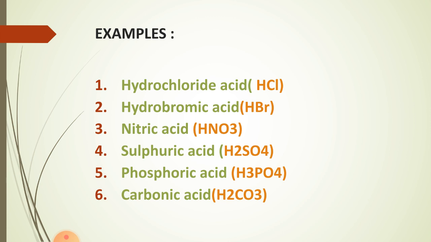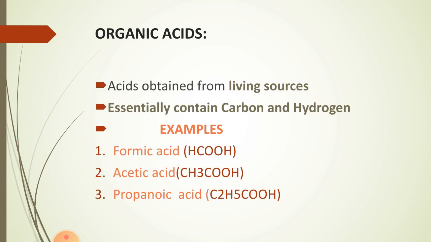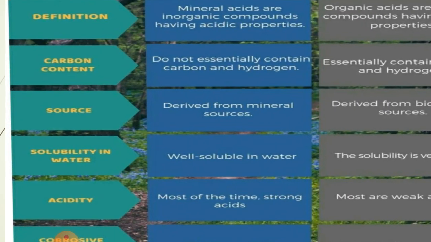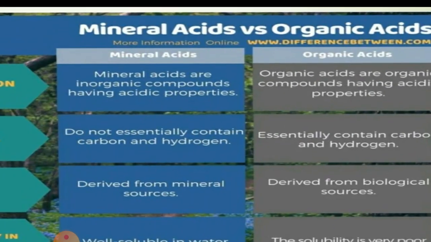These are mineral acids. Organic acids are those acids which are obtained from living sources. Essentially, they contain carbon and hydrogen, as the term organic indicates that carbon and hydrogen are a must. Formic acid, you know very well, is found in insects. Acetic acid is contained in vinegar, and propanoic acid is also organic in nature because it contains both carbon and hydrogen.